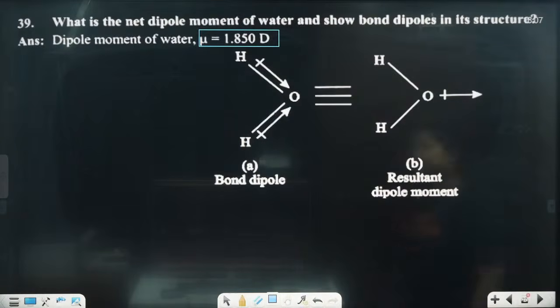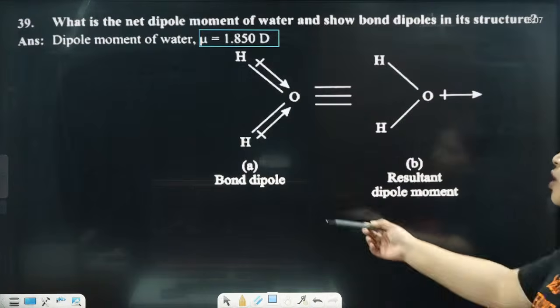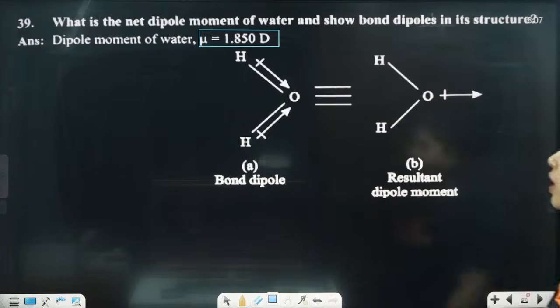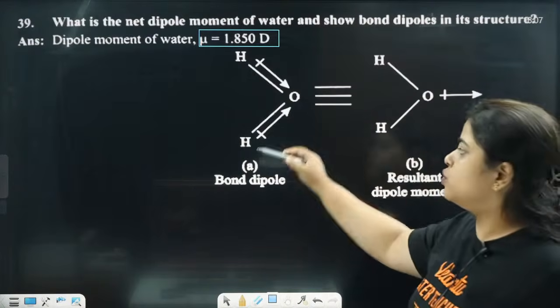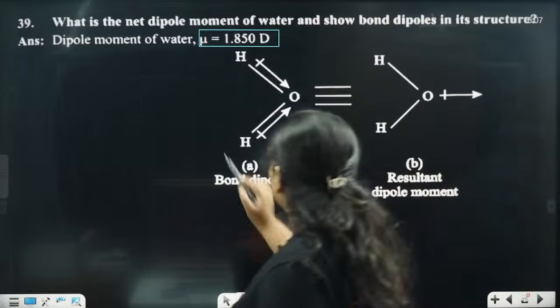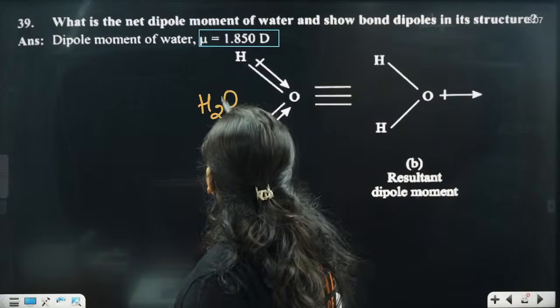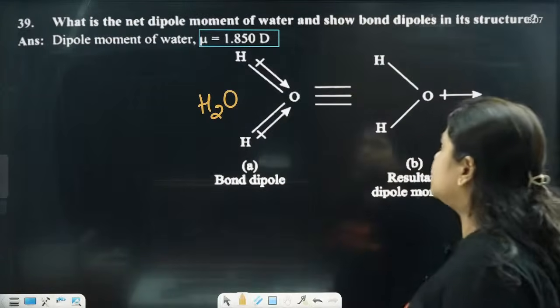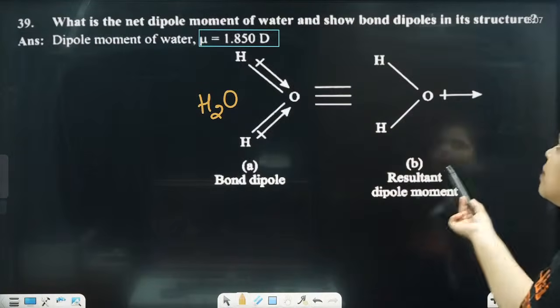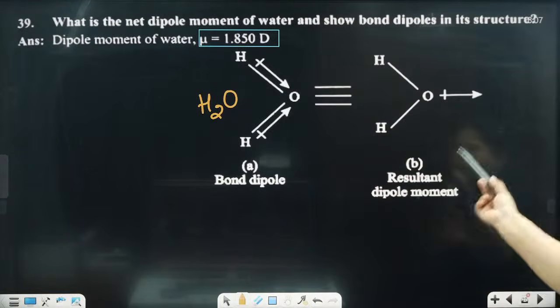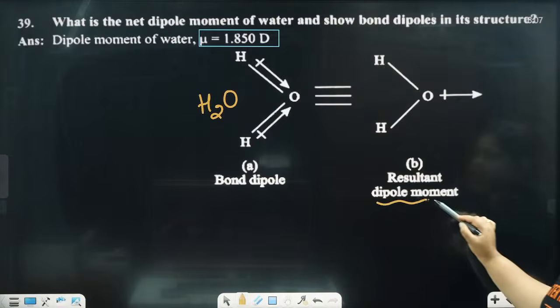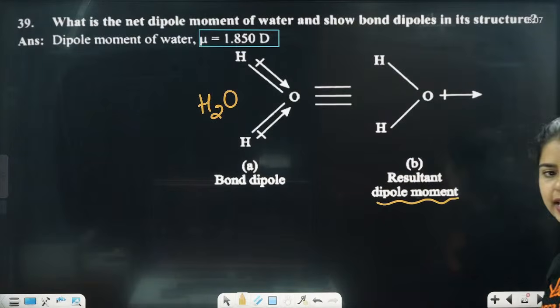Consider the dipole moment of water they have asked. So this is a bond dipole. Oxygen with 2 H, H2O. Clear? The dipole moment of water will show the bond dipoles in its structure. In its structure, the resultant dipole moment is going to be like this.